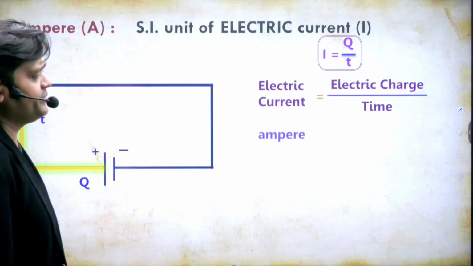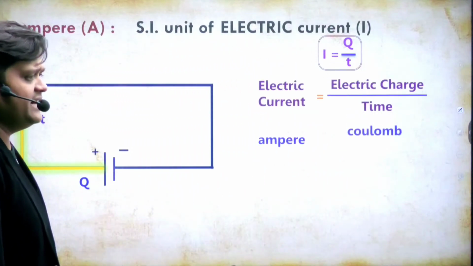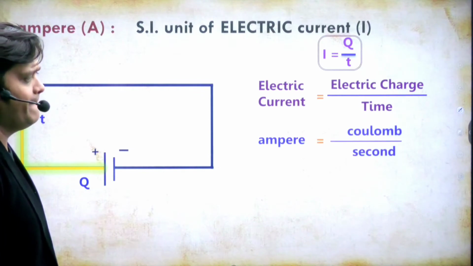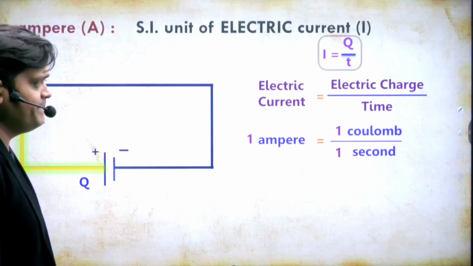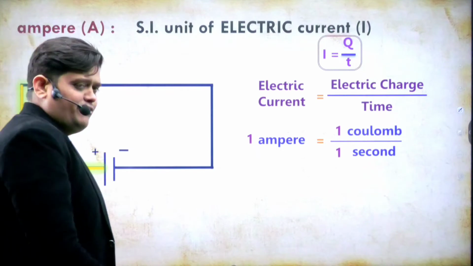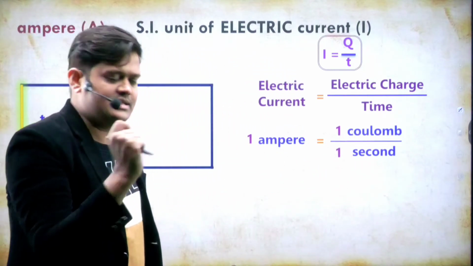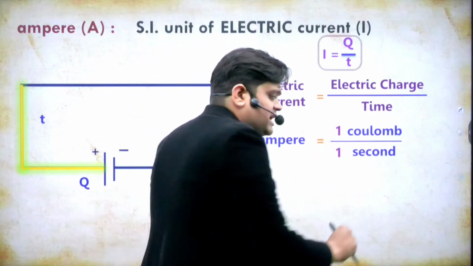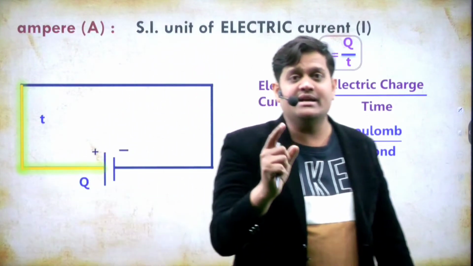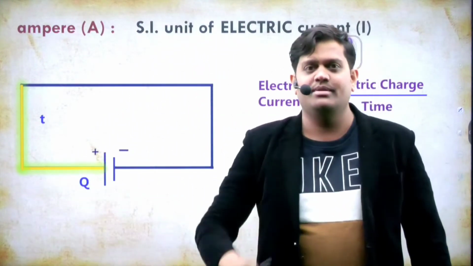When we say that current is 1 ampere, it means that if 1 coulomb charge is flowing in a conductor in 1 second, then the current in the conductor is 1 ampere.